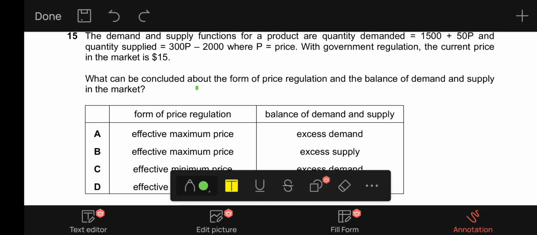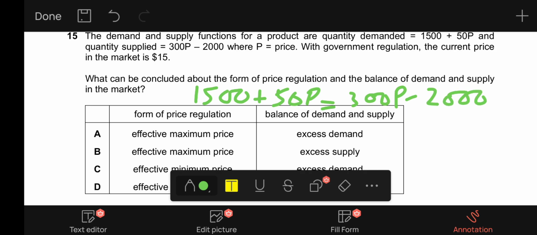So quantity demanded 1500 plus 50p equals 300p minus 2000. So we will get the 2000 to the other side, which will become 1500 plus 2000, and 50p to the other side, which becomes 300p minus 50p.